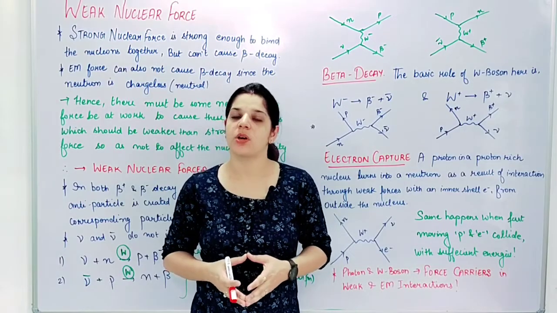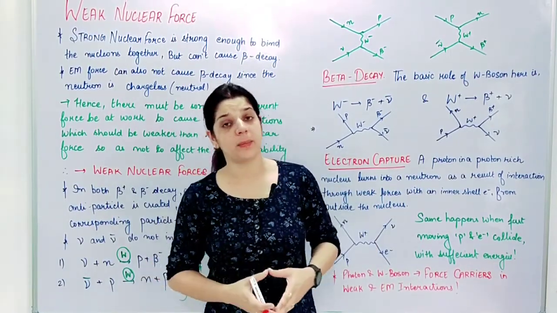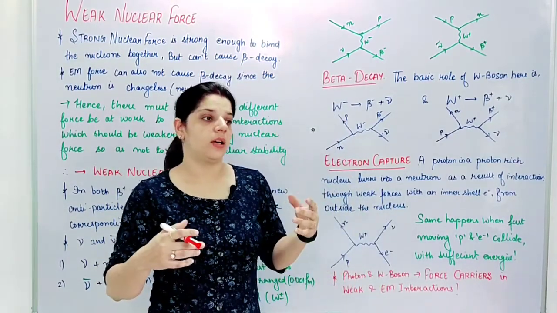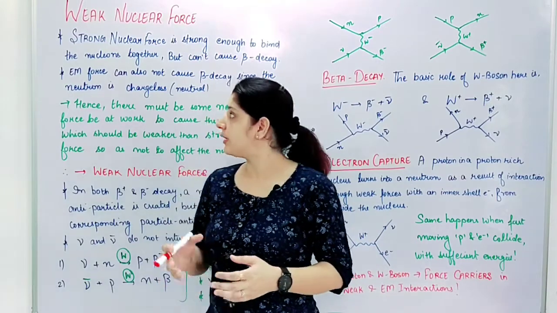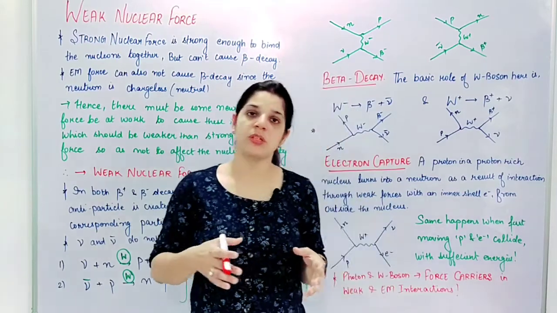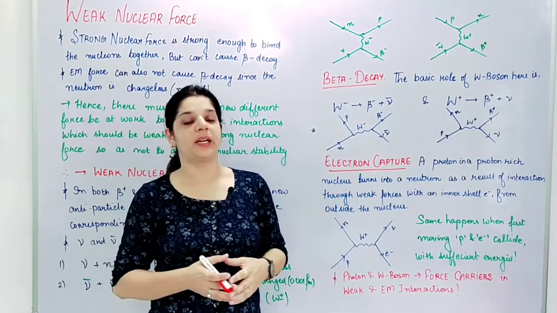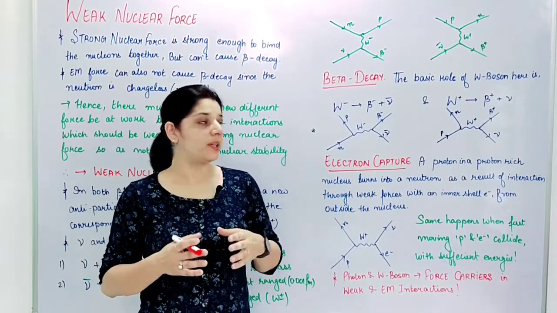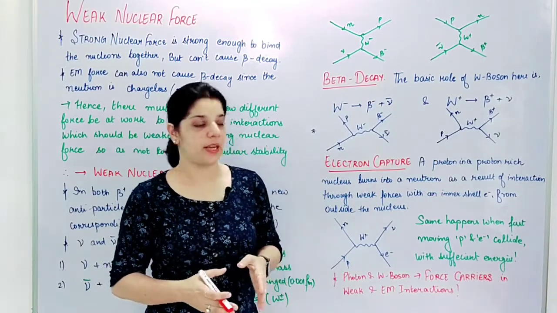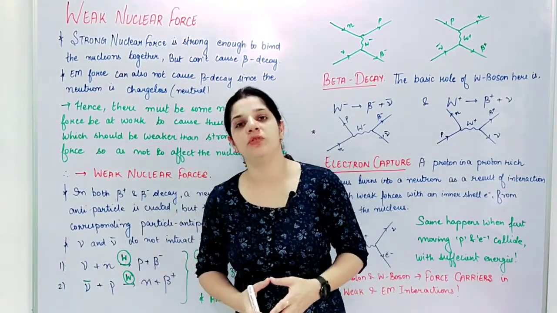So till now we were talking about the basics, the particles, antiparticles, matter, antimatter, and then we talked about the beta decay and the W bosons, etc. Now this is the last part of this chapter, which is the weak nuclear forces. We said we will talk about beta decay, and somewhere we talked about beta decay also in our previous video, but this time we will get to know what actually is beta decay and what is electron capture and what are the weak nuclear forces.